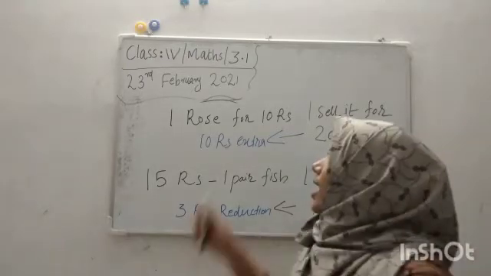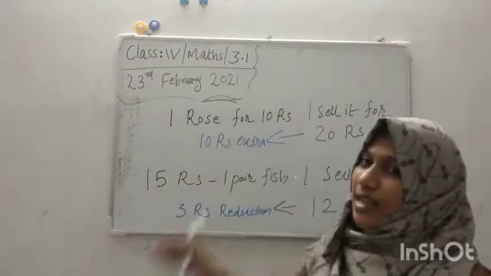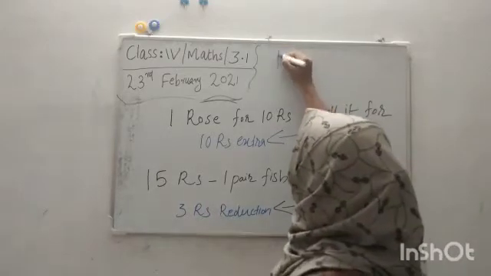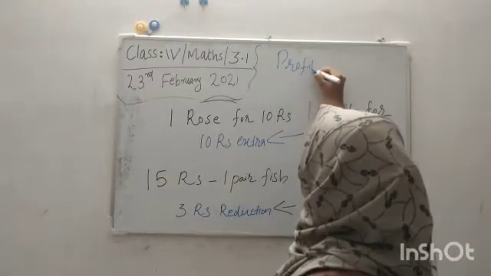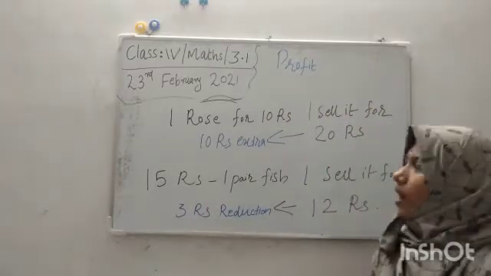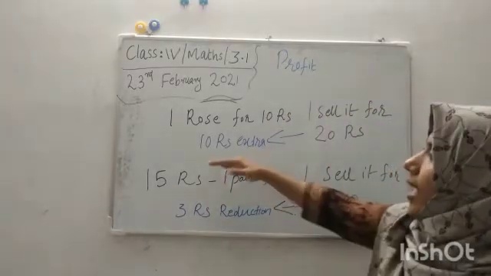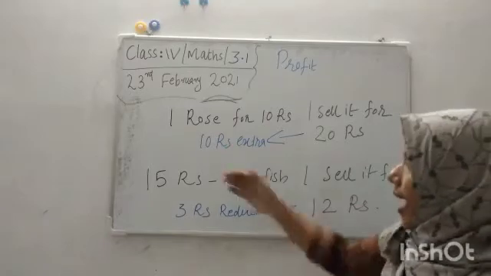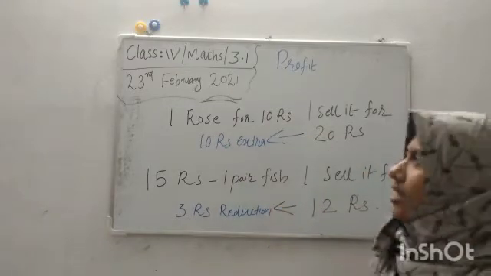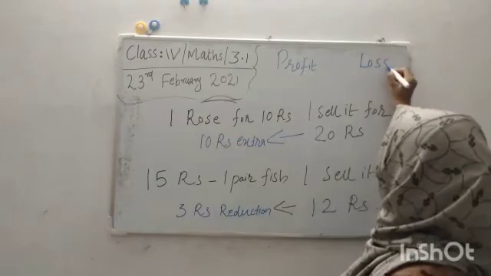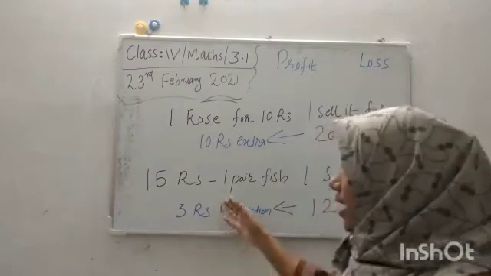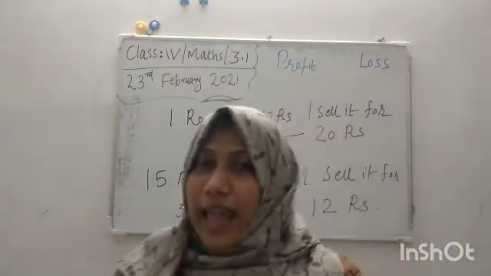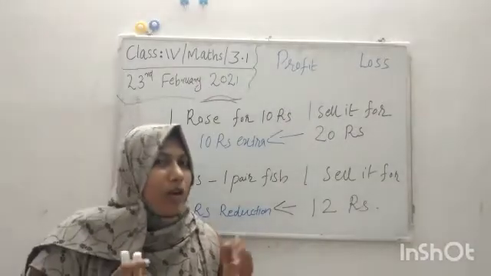The situation in which we get an extra amount, some of you know the word, profit. So here we can say that I got 10 rupees profit. And in this case, the reduction is known as loss. Here I have 3 rupees loss. So students, you are studying profit and loss. I think you got the concept.